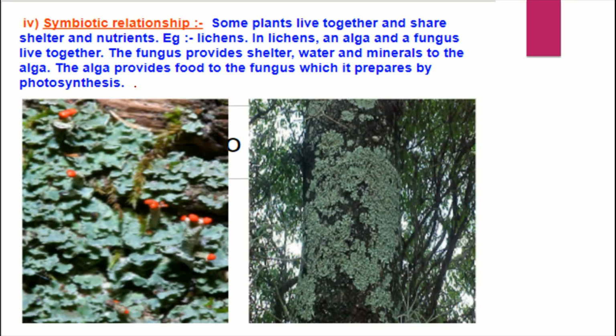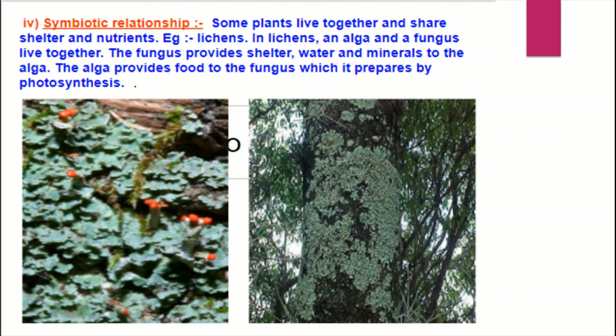Now, symbiotic relationship. This is useful and friendly. Here, two or more organisms stay together and share shelter and nutrition, or something else like that. Example, lichens. Lichen is a combination of fungus and algae. Fungus provides shelter and water and minerals to the algae.